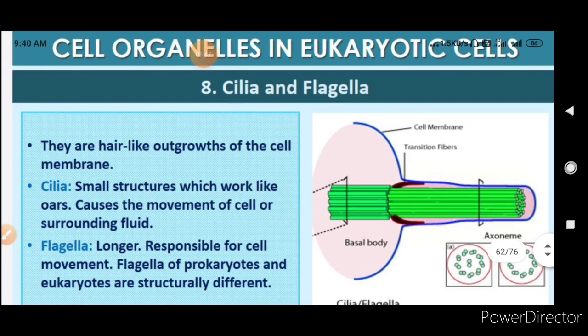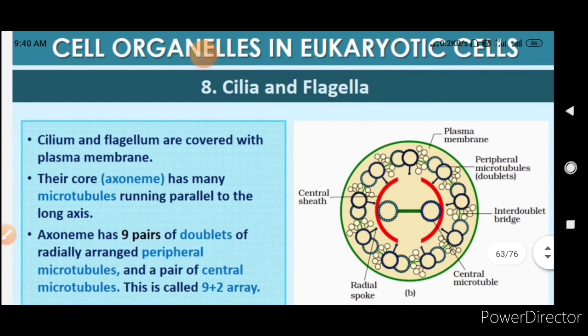Now this is cilia and flagella. They help in motility. They are hair-like outgrowths of the cell membrane. Cilia are small structures which work like oars and cause the movement of cells or surrounding fluid, and flagella are longer, responsible for cell movement. The flagella of prokaryotes and eukaryotes are structurally different. We saw the structure of this.